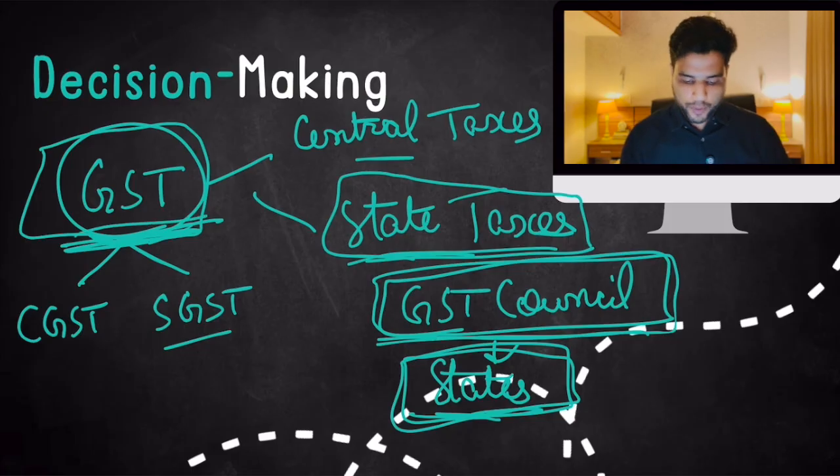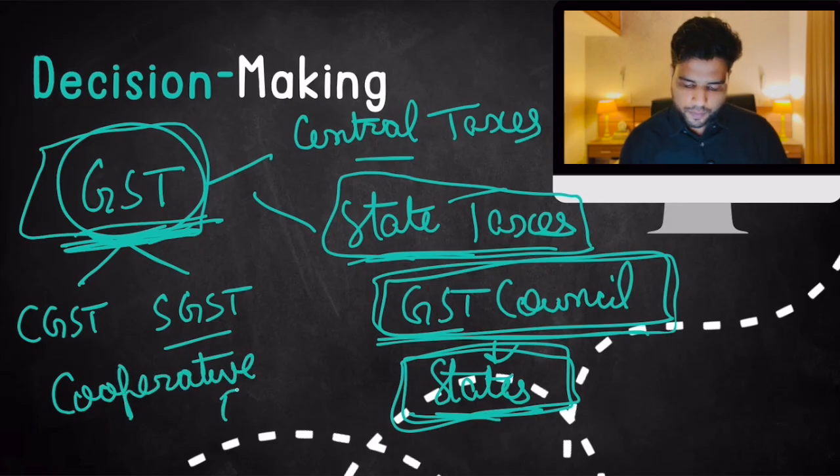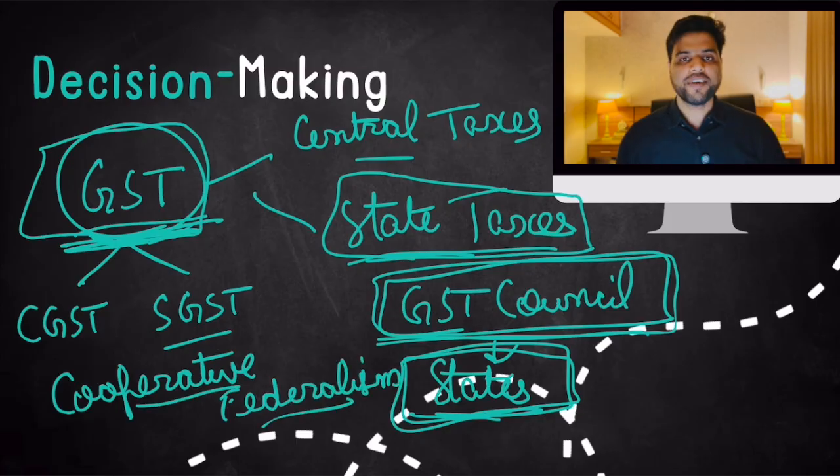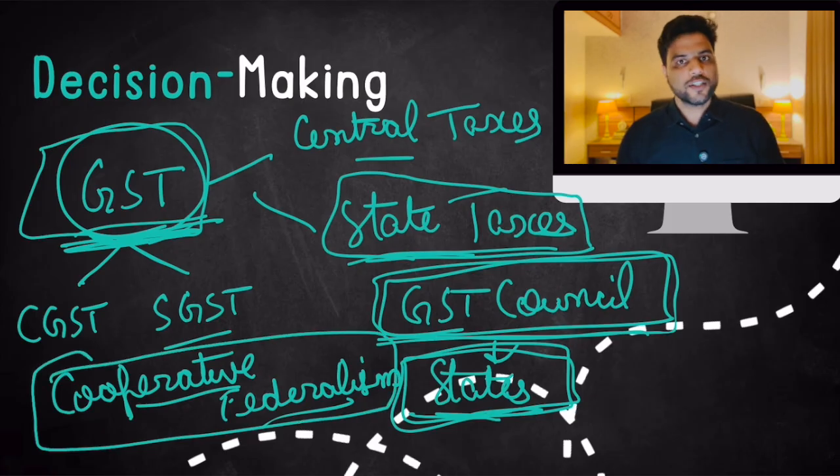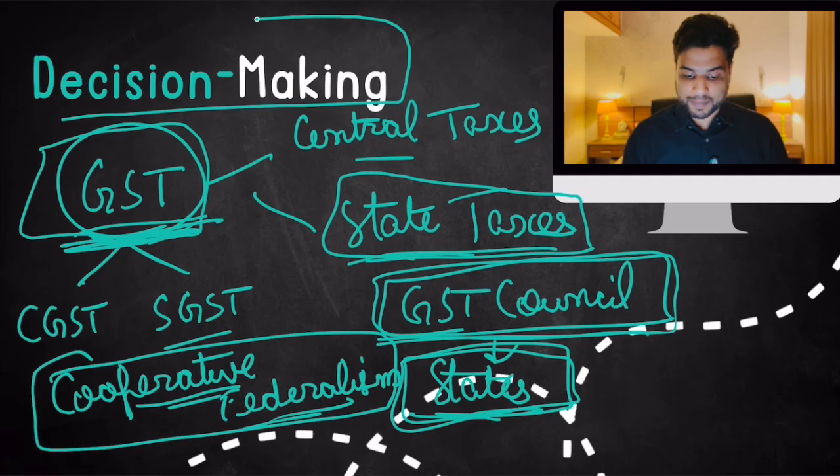This is an example of cooperative federalism. Remember this word. In cooperative federalism, center and states cooperate. So GST Council is an example of, remember this statement, GST Council is an example of cooperative federalism. And there is good reason behind it, because you are taking states' taxation powers away or subsuming them. So you have to practice this cooperative federalism to get them on board. Make sense? Remember this part.